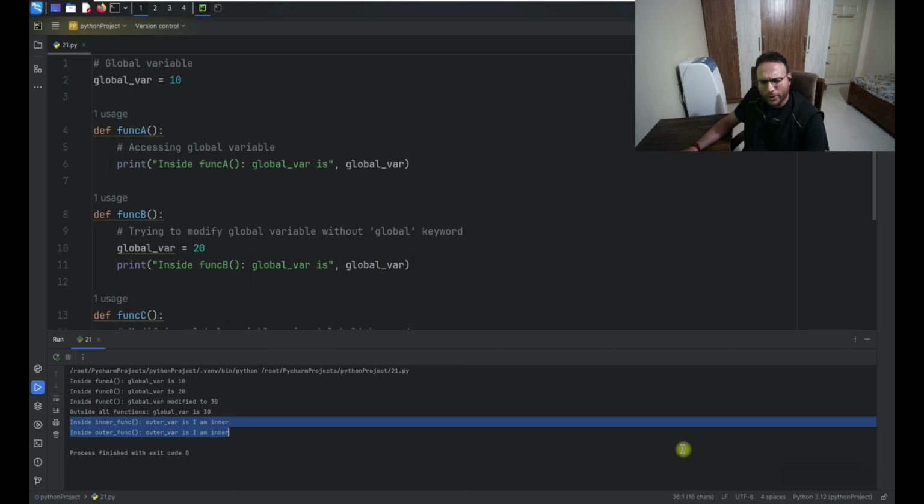I hope you are able to understand the whole code. This is a small basic concept about scope, how exactly we define things as global, local, nonlocal. So it totally depends on the situation, and situation-wise we define it. I hope you are able to understand the whole concept behind it.